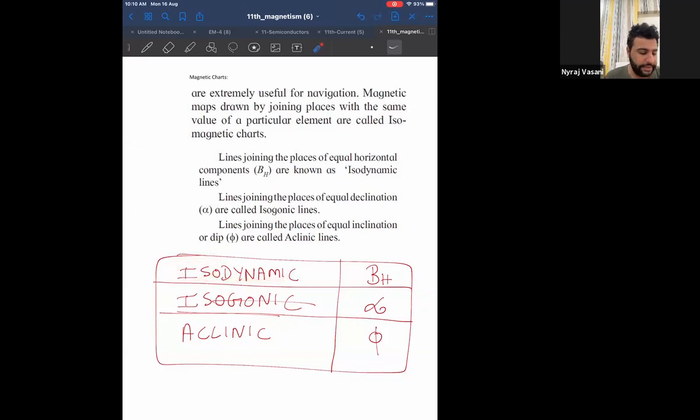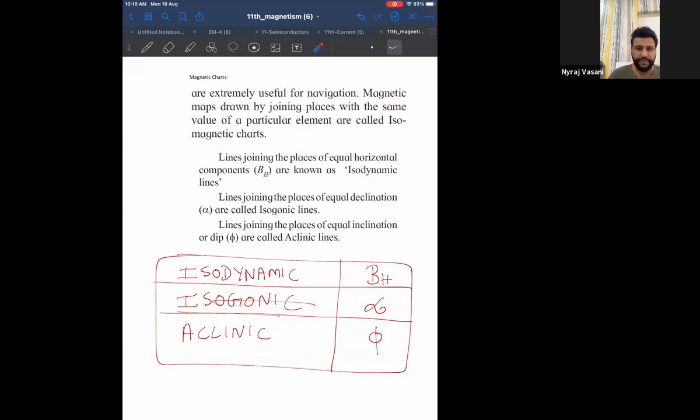isodynamic lines. What are isodynamic lines? The lines joining places of equal horizontal component. BH means horizontal component of the Earth's magnetic field. Everyone, switch on your camera. Lines joining places of equal horizontal magnetic field are called isodynamic lines. Lines joining places of equal declination alpha are called isogonic lines, and lines joining places of equal angle of dip are called aclinic lines.